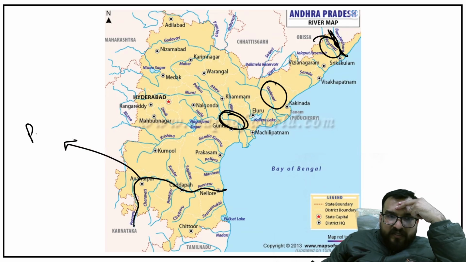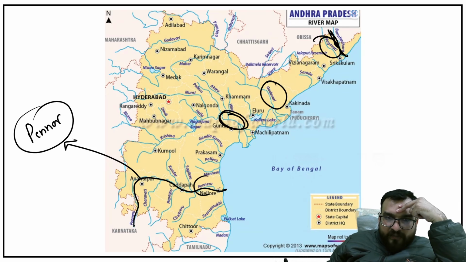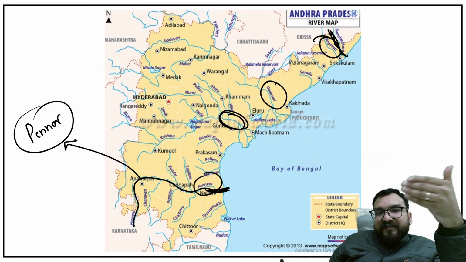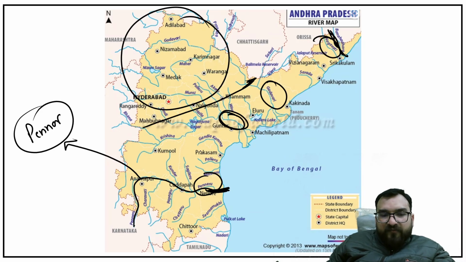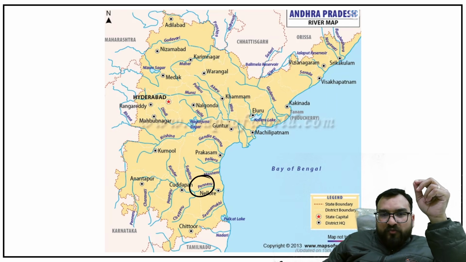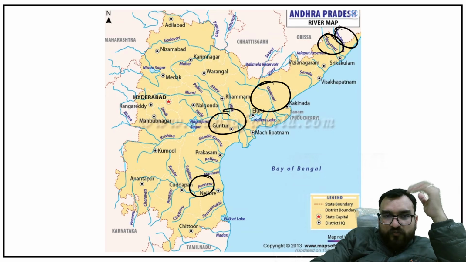So this is Pinnar over here, or sometimes written as Pennaru also. So Pennaru it is written. This is important. And it is flowing in southern Andhra. This is the merge over here. This is Telangana and over here Andhra. Okay. So Penneru, Krishna, Godavari, Nagavali, Vamsadhara you should know.